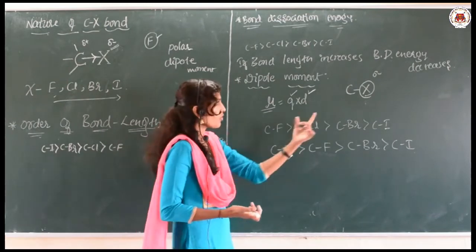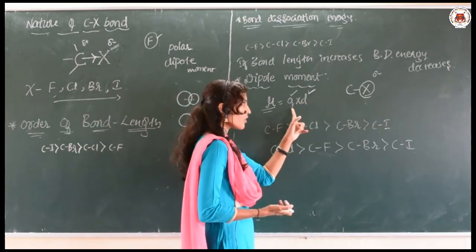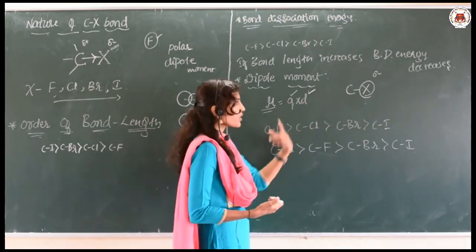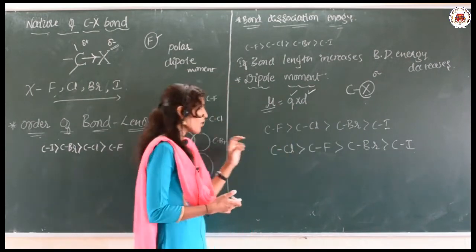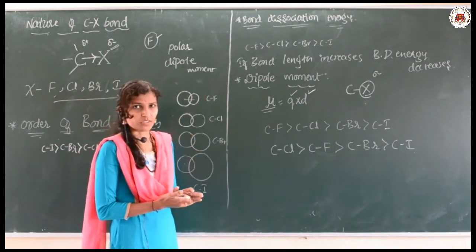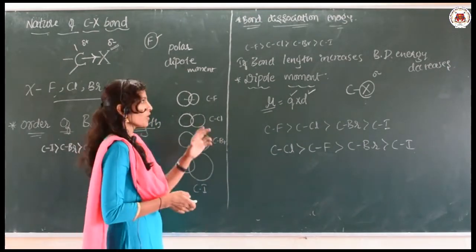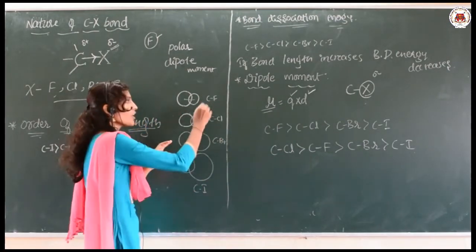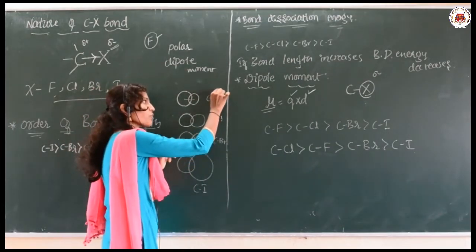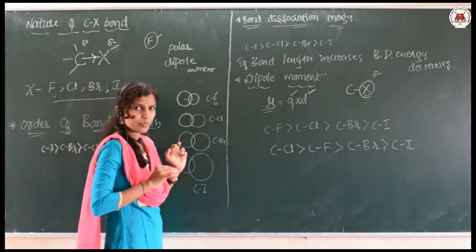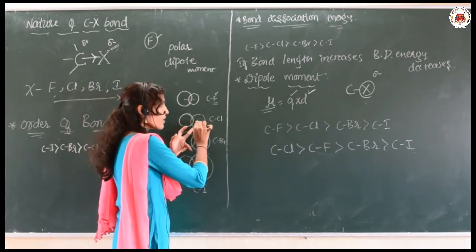So the electronegativity concept is there in the dipole moment along with the distance, but in the case of CF the distance is very less. Just look at this: here, more electronegative, Q is more, but distance d is less. Here distance d is more, Q is less.